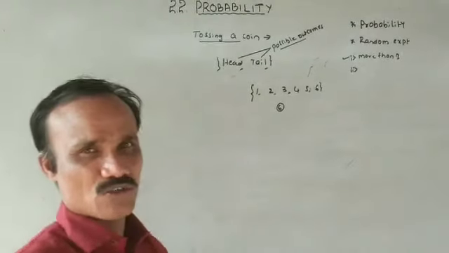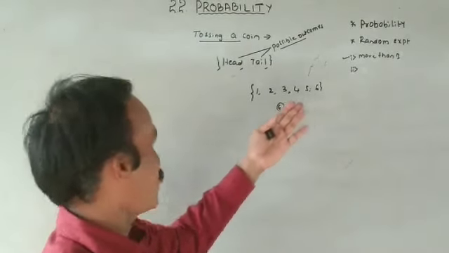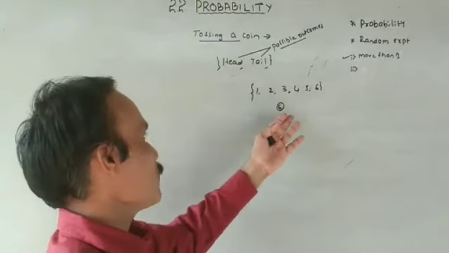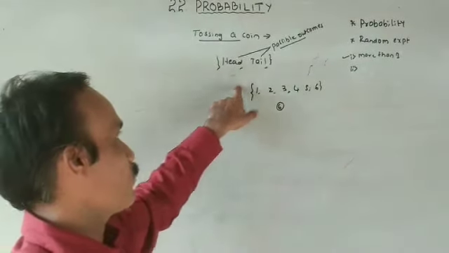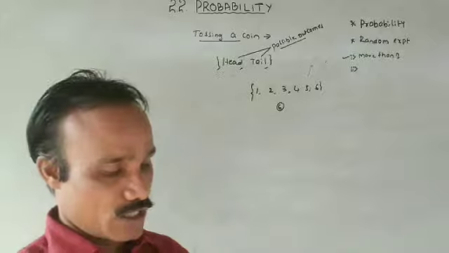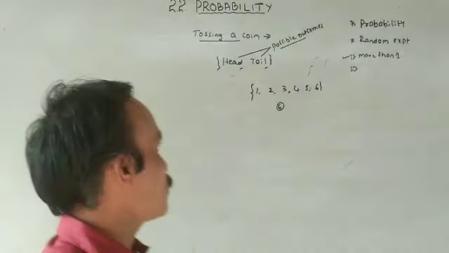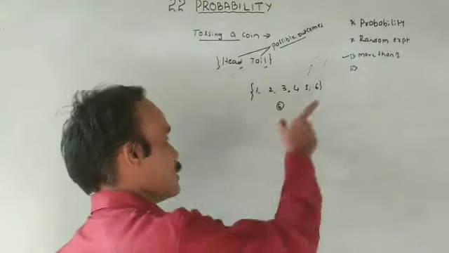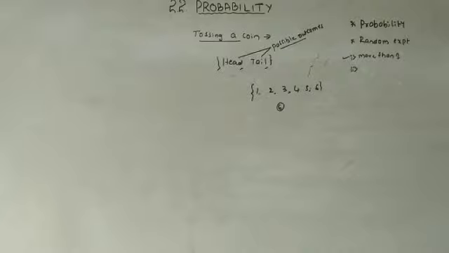Now condition number two, that is always satisfied, no doubt. Why? Because we cannot say the possible outcome in advance. Therefore, this is also an example for a random experiment. That is the meaning of random experiment. An experiment is said to be a random experiment if it satisfies the following two conditions. The two conditions it must follow.